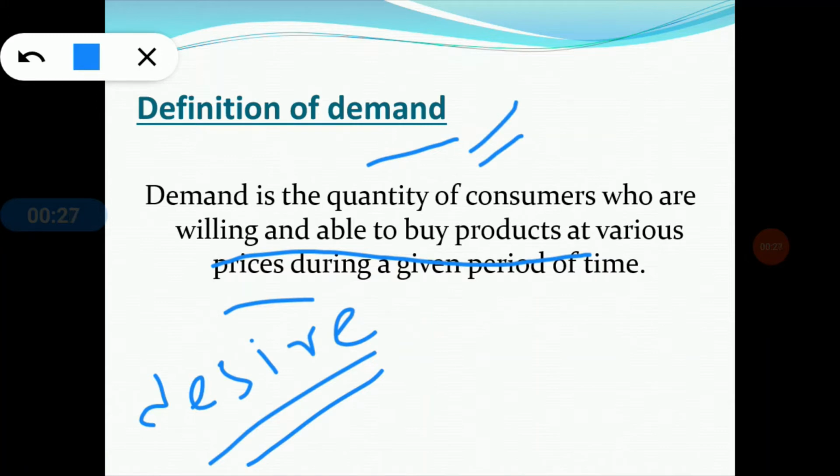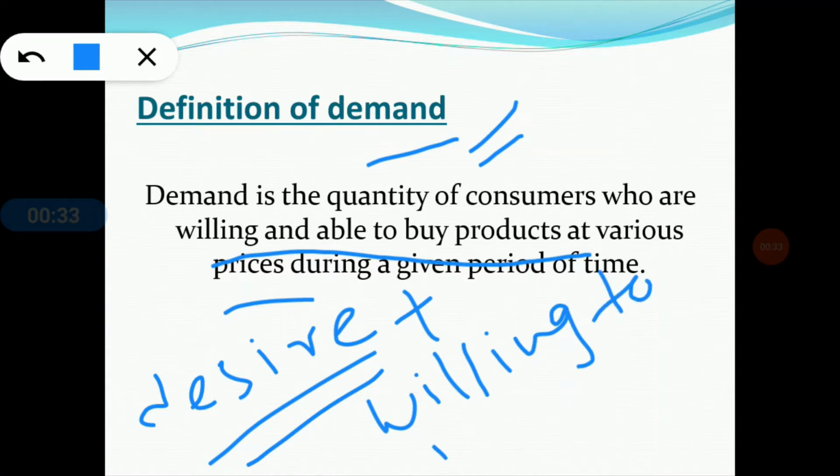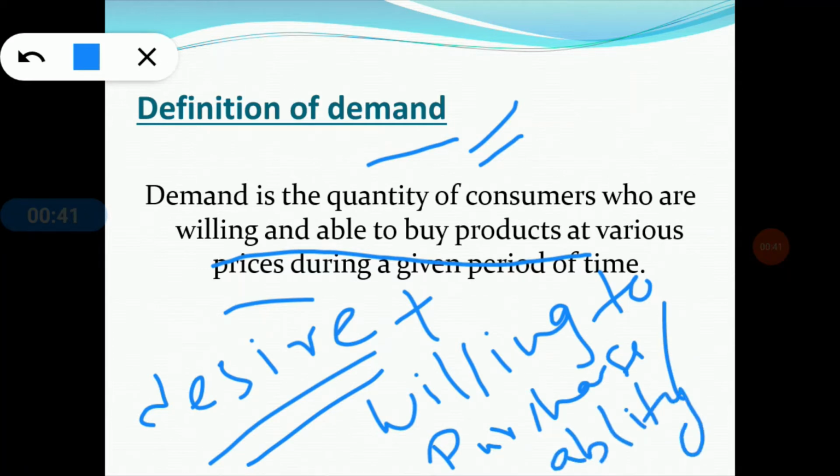Consumers' desire plus willingness to purchase, or ability to pay, both are important for the definition of demand in economics.